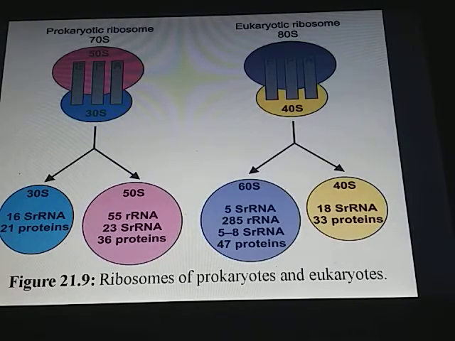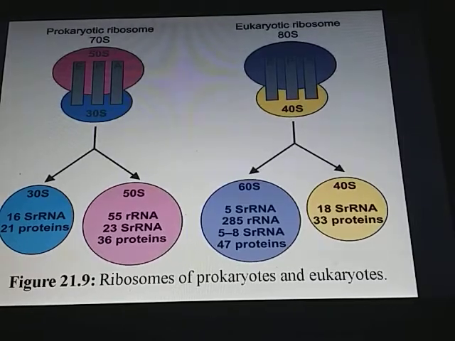The 50S subunit of the prokaryotic ribosome consists of 5S rRNA, 23S rRNA, 36 proteins, and the 60S subunit of the eukaryotic ribosome consists of 5S rRNA, 28S rRNA, 5.8S rRNA, 47 proteins, and the 40S subunit of the eukaryotic ribosome consists of 18S rRNA and 33 proteins. So this is the difference between the prokaryotic ribosome and eukaryotic ribosome.